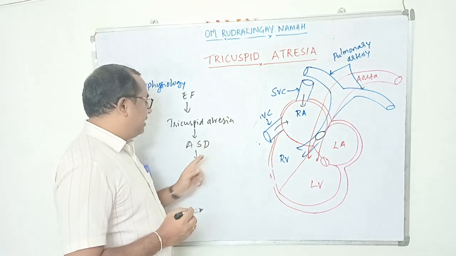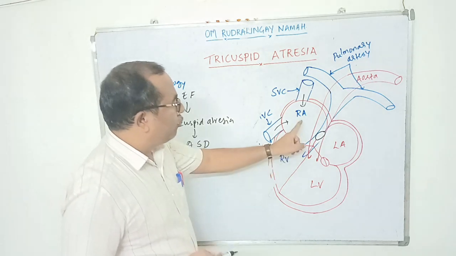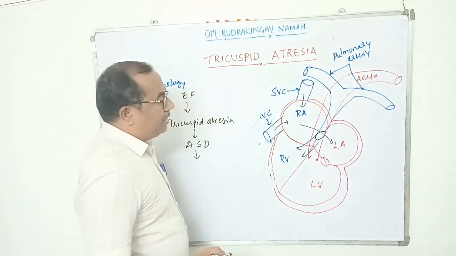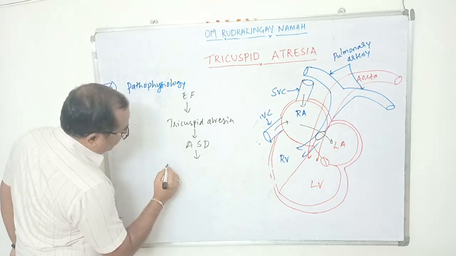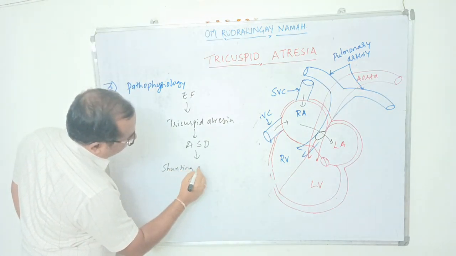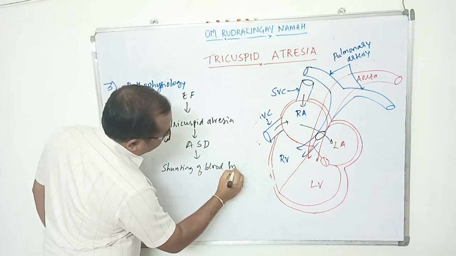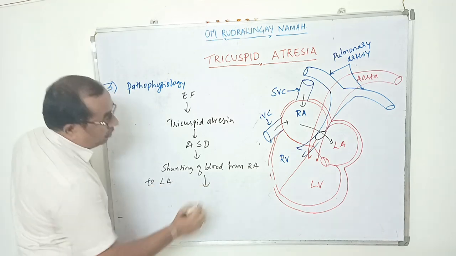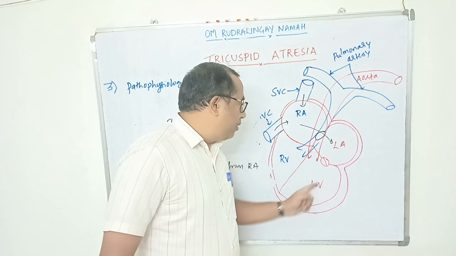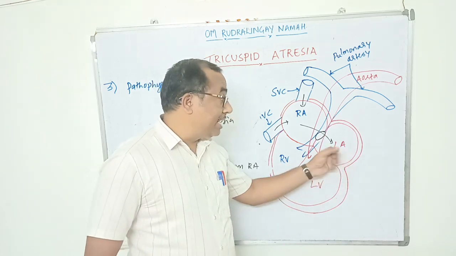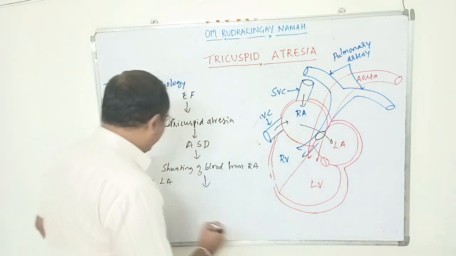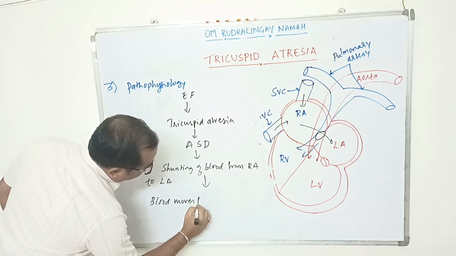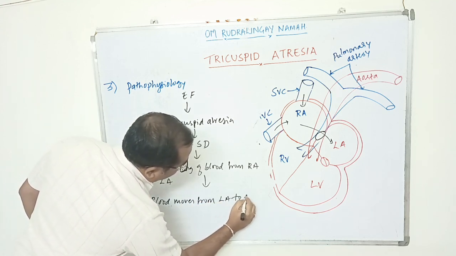So if this tricuspid atresia is associated with atrial septal defect, there is an abnormal opening between the right atrium and left atrium. Because of this, there is a direct shunting of blood from right atrium to the left atrium. Then what happens here? On contraction of left atrium, blood will move from the left atrium to the left ventricle.